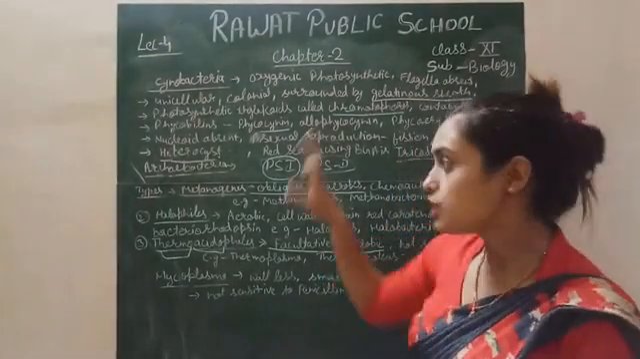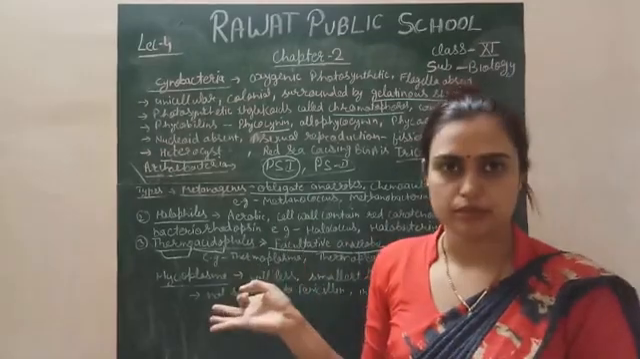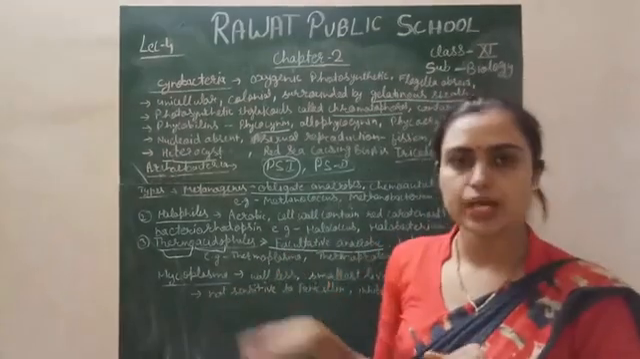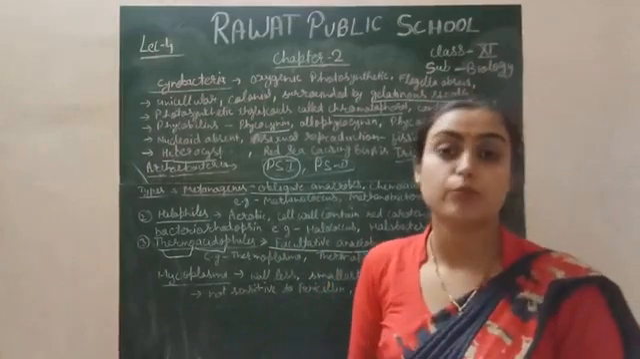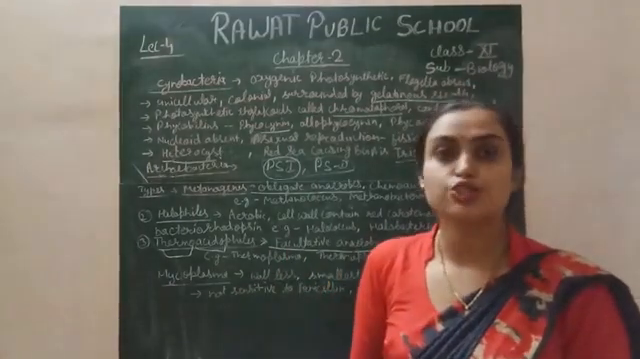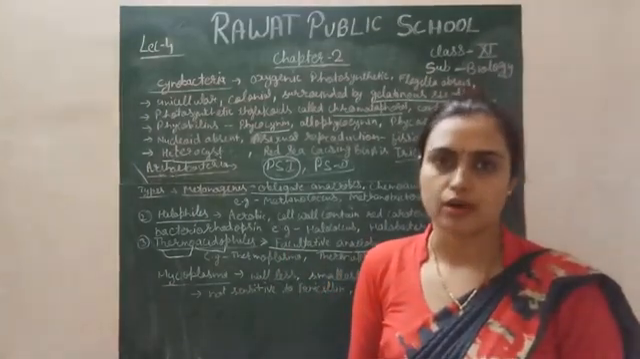So this is all about the Monera kingdom. Monera has been completed today. Tomorrow we will start the next kingdom, the kingdom Protista, which consists of unicellular eukaryotic organisms, right?